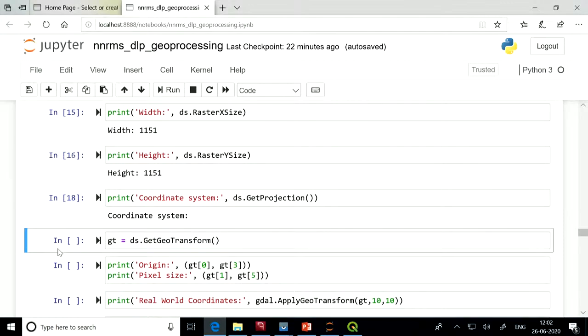Now suppose you want to get the geo transformation information of the image, then we can call ds.GetGeoTransform. It returns the geo transformation information of the image.